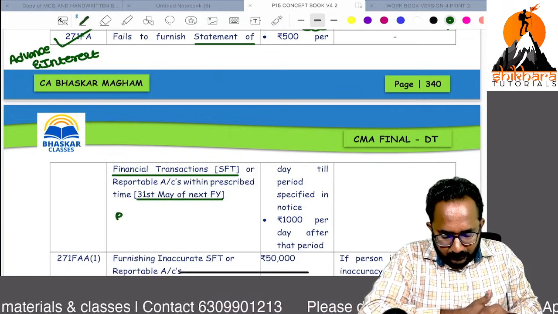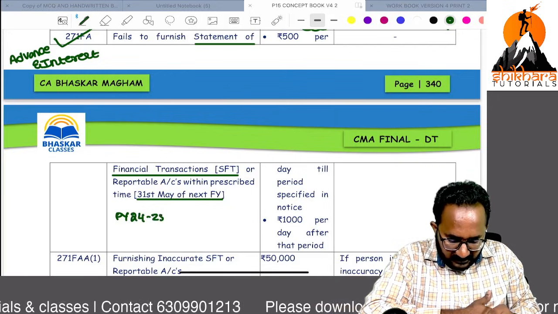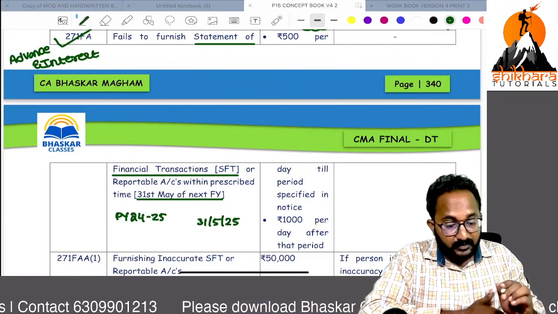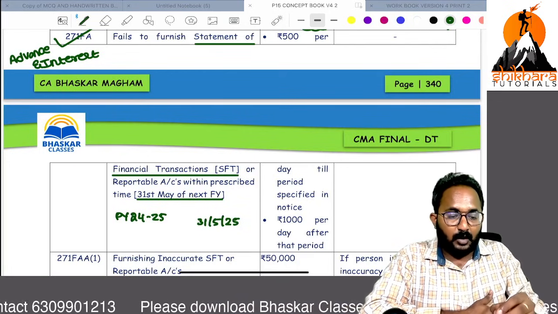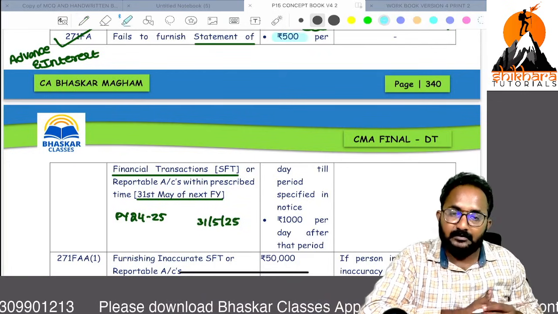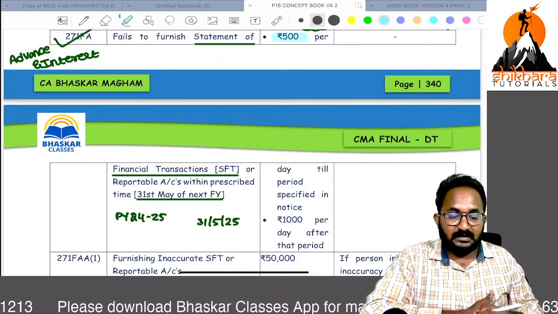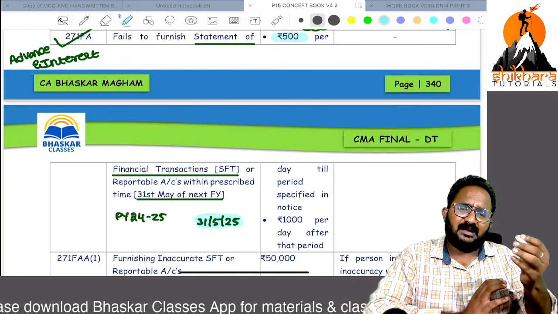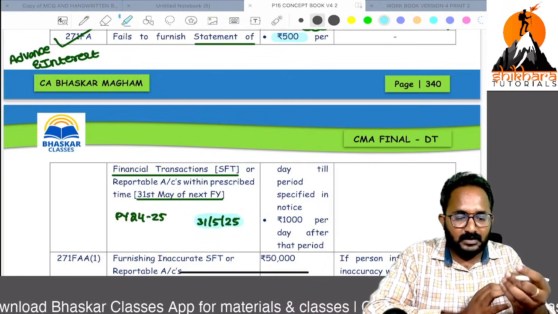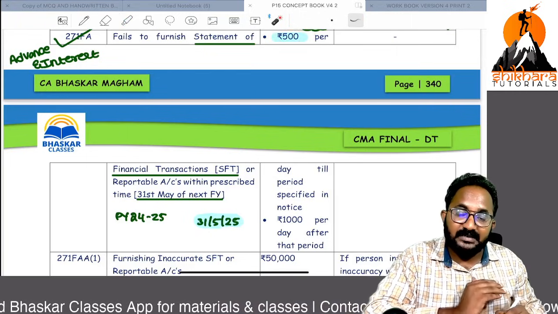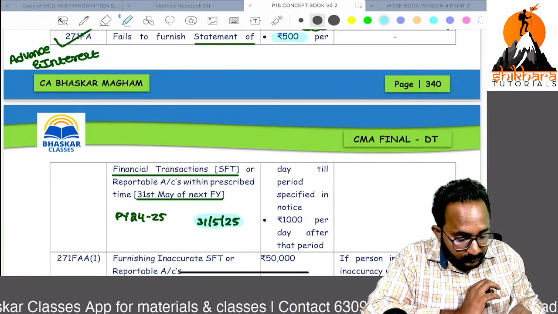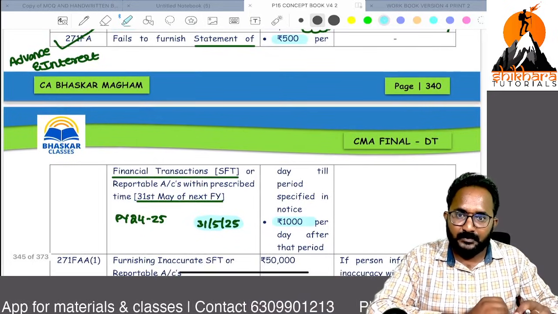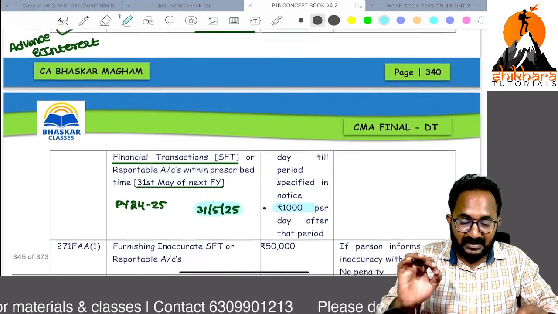Suppose previous year 24-25 transactions, they have to submit by 31st May 2025. If delayed, every day how much penalty? 500. After this date, definitely they will send the notice. If they give a notice period of 30 days, within these 30 days, every day 500. After expiry of 30 days, every day how much? 1000. 271FA, remember. Statement of financial transactions related.